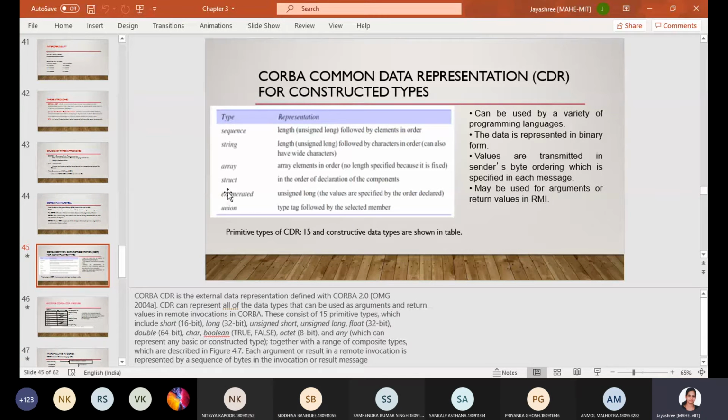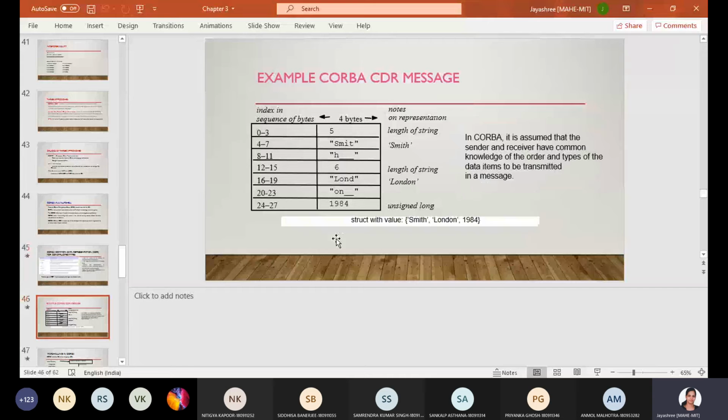CORBA common data representation. Have any idea? This is how the data is stored in CORBA representation. If it is a sequence, the elements are in order. If it is a string, initially the length will be stored, then the sequence. If it is an array, the elements are stored normally, because it is fixed, there is no length specified.